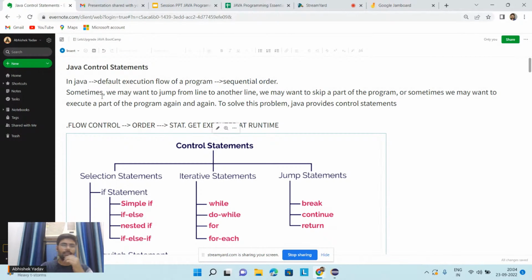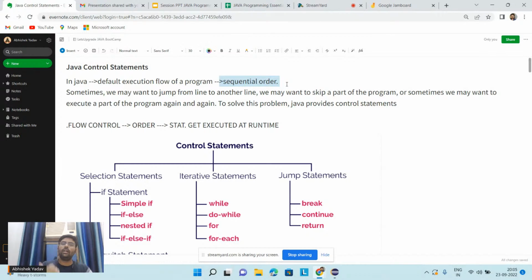So guys, in yesterday's session, we were discussing Java control statements. Why do we need them? First we write the source code, the compiler compiles it, and we get the bytecode. This bytecode is run by the JVM, and the JVM first calls the public static void main prototype, and after that our code gets executed line by line in a sequential order, right, everyone?